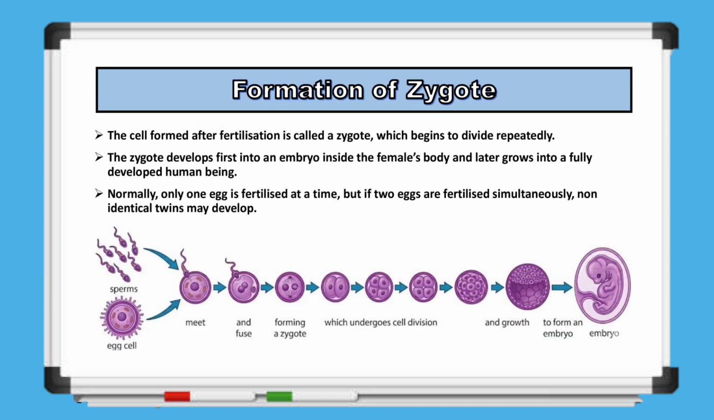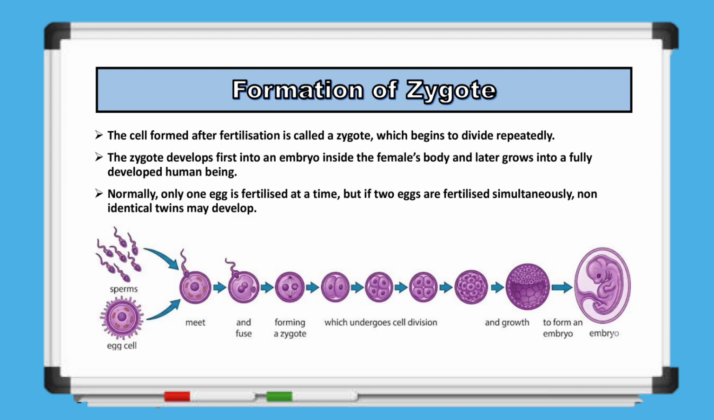So, formation of the zygote begins after fertilization. The cell that is formed is called a zygote, and it starts to divide repeatedly through cell division. The zygote then develops into an embryo inside the female body, and over time it continues to grow and develop into a fully formed human being. Usually, only one egg is fertilized at a time. However, if two eggs are fertilized at the same time, this can result in the development of non-identical twins.